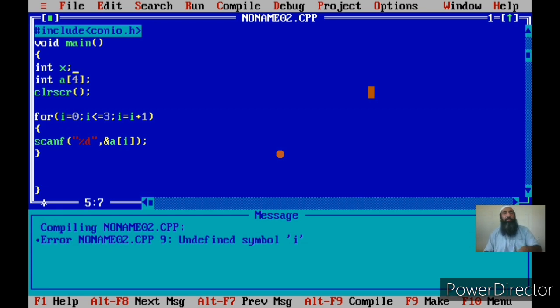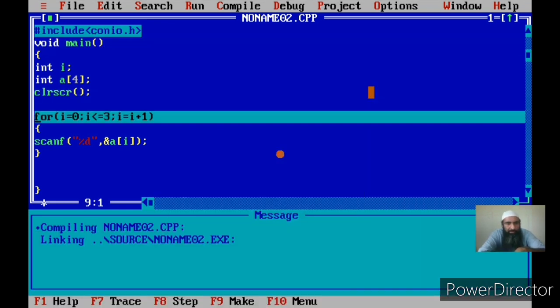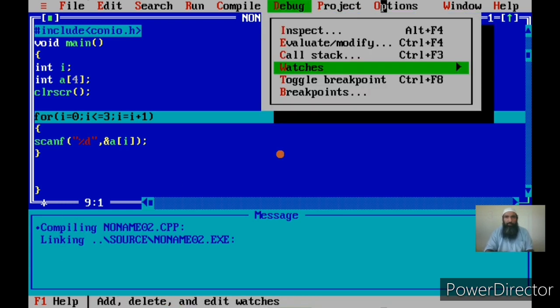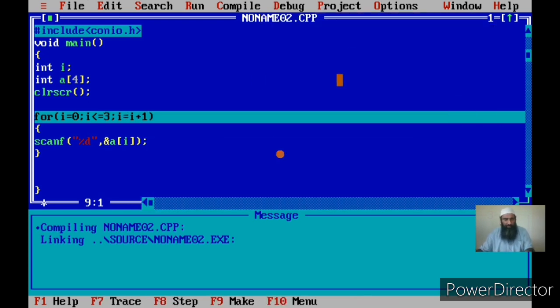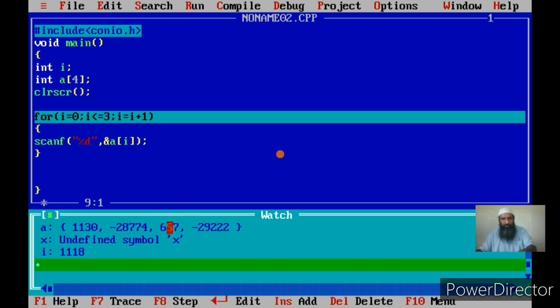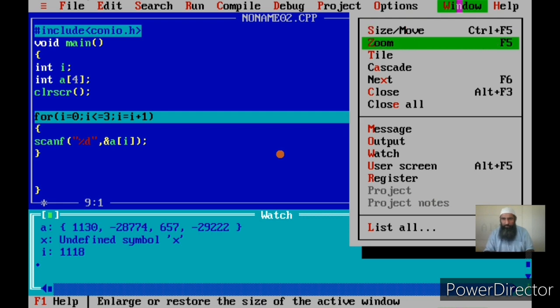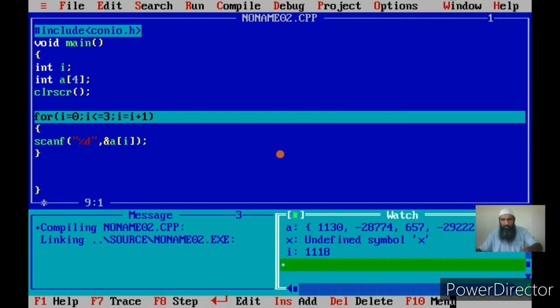Oh, I have to declare I, because I am using a variable before declaring it. I have already told you that you should declare a variable if you want to use it. Now this is the value of I. Let us watch the value of I so that it will be clear. Okay, this is my watch window. Here you see that I initially has a junk value.